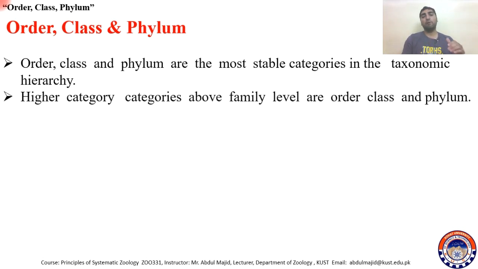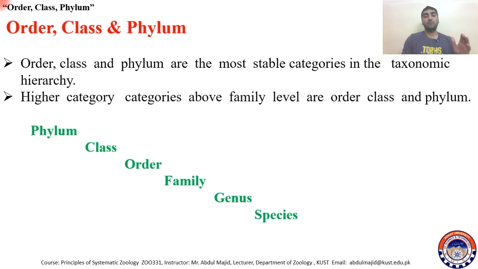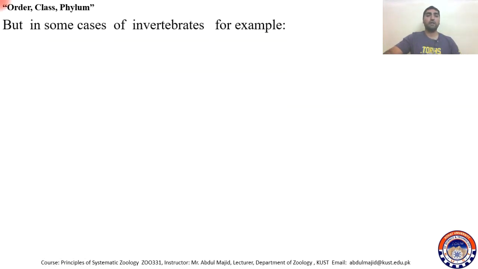The higher categories above family level are order, class, and phylum; then family, genus, and species. So if you look at the place of these three categories, order, class, and phylum, they are above family. After family there is order, then class, and then phylum. So this is the position of these three categories in the hierarchy.